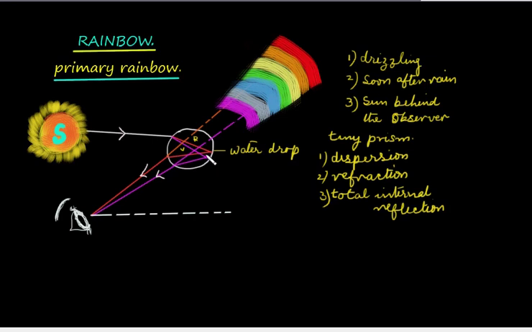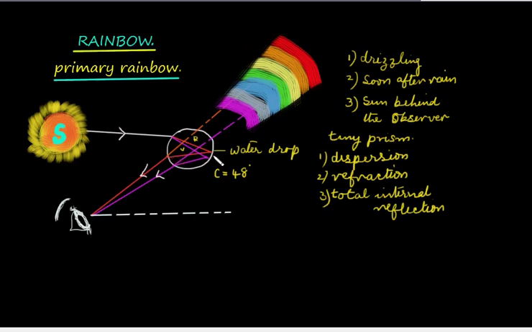What is the condition for total internal reflection? The angle of incidence should be greater than the critical angle. The critical angle for a water droplet is 48 degrees. I have used C as the symbol for the critical angle. So if the incident light has an angle greater than this, it undergoes total internal reflection.